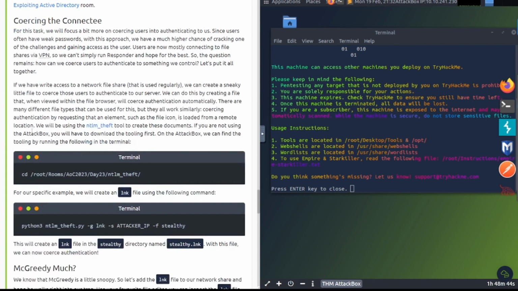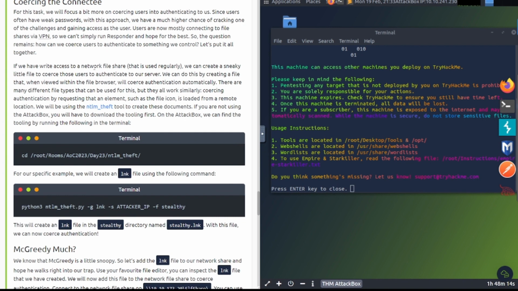Coercing the connectee. For this task, we will focus a bit more on coercing users into authenticating to us. Since users have weak passwords, with this approach we will have a much higher chance of cracking one of the challenges and gaining access as a user. Users are now mostly connected to the file shares via VPN, so we'll simply run Responder and hope for the best. So the question remains, how can we coerce users to authenticate to something we control? Let's put it all together here.